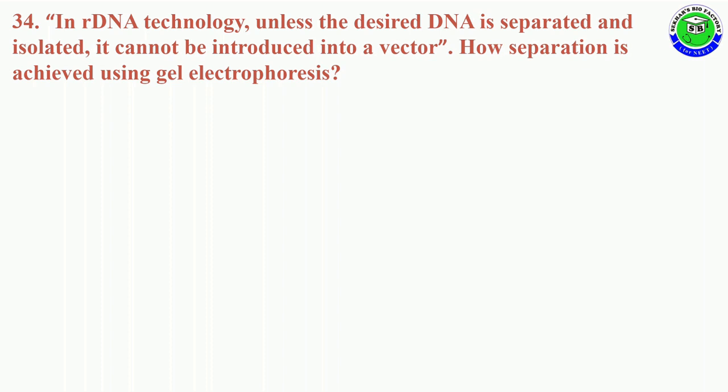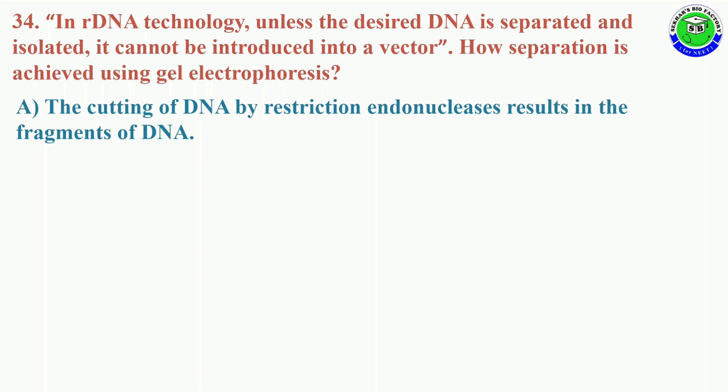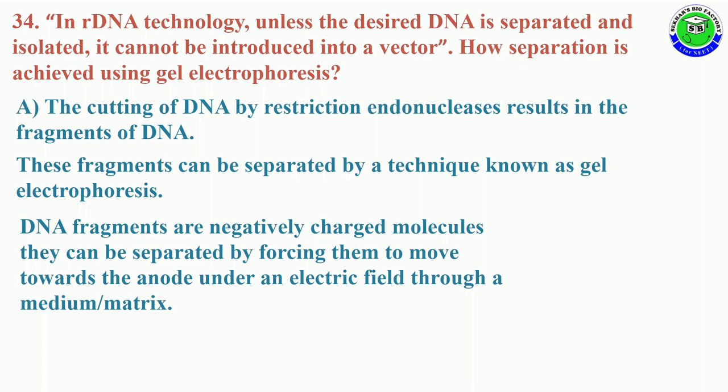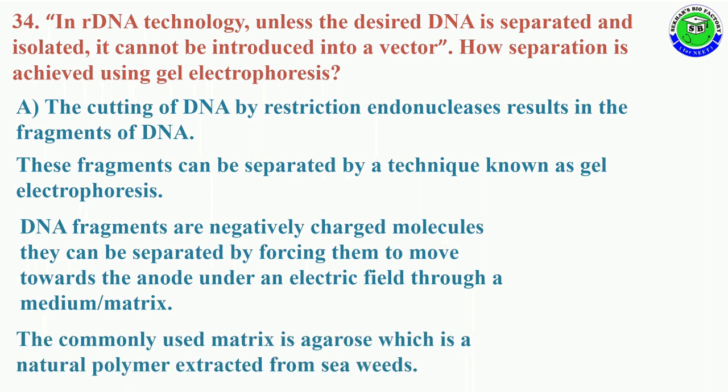This question carries a diagram. In this, the cutting of DNA by restriction endonuclease results in fragments of DNA, and these fragments can be separated by a technique known as gel electrophoresis. In gel electrophoresis, DNA fragments are generally negatively charged, and these negatively charged molecules can be separated by forcing them to move towards the anode under an electric field through a medium or matrix.